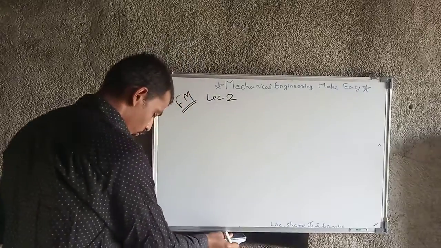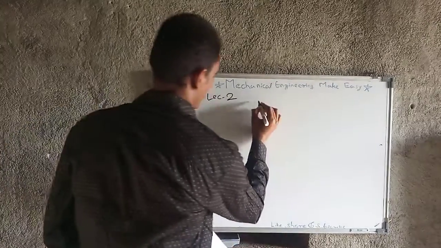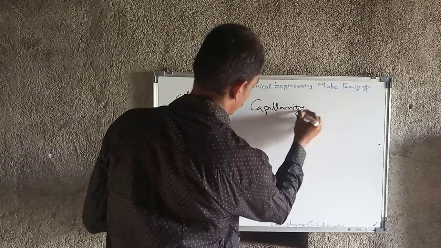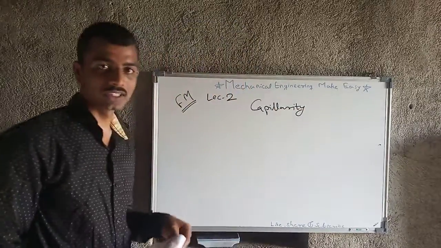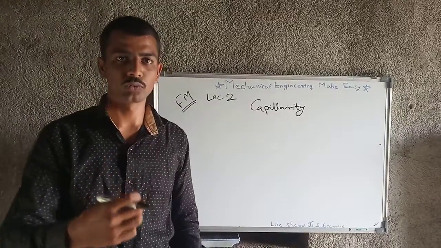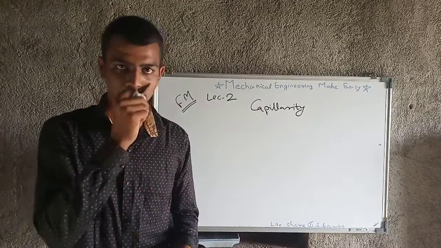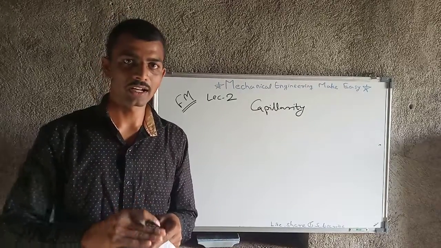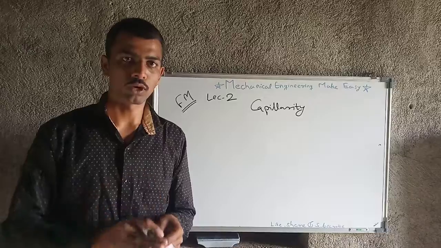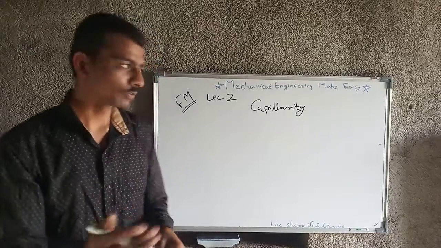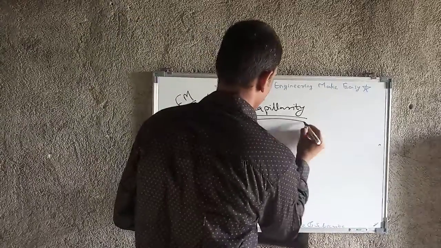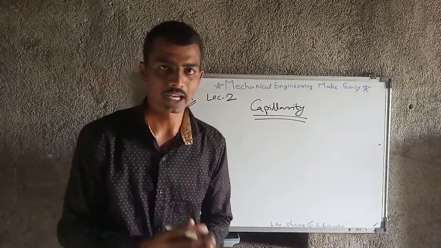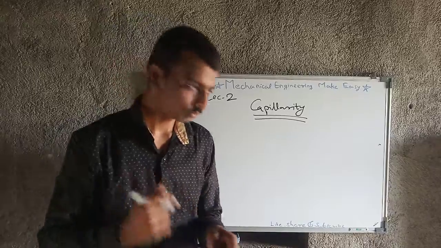Now we are moving towards the next topic, capillarity. What is capillarity? Capillarity means a very small diameter tube is immersed into a liquid, and because of that there may be capillary rise or fall, meaning the liquid rises or falls. That is the term capillarity. There are two types, capillary rise and capillary fall.